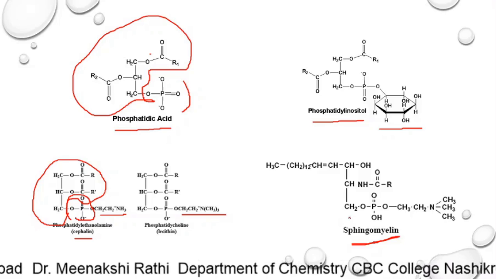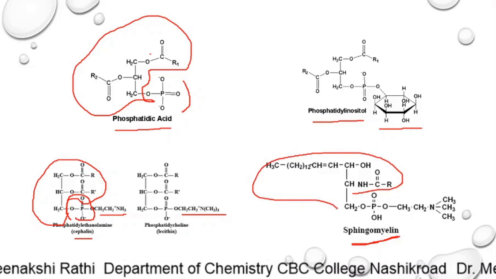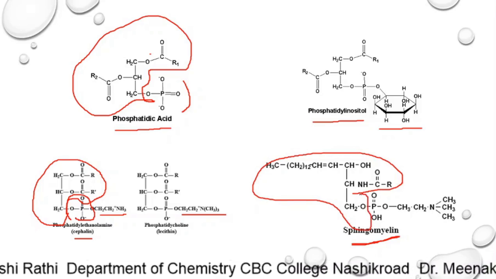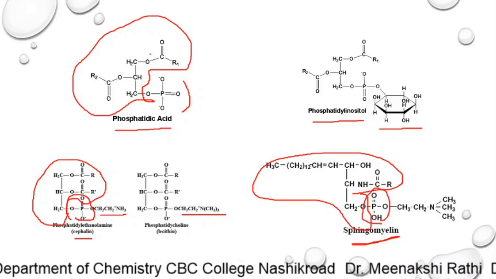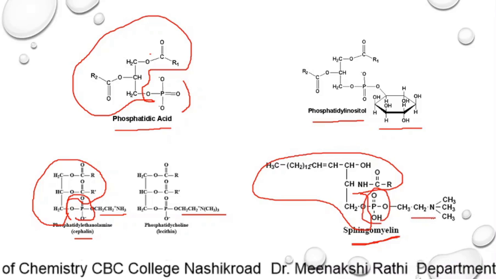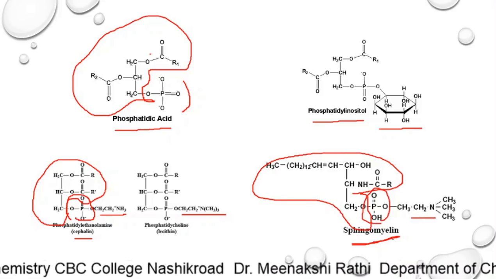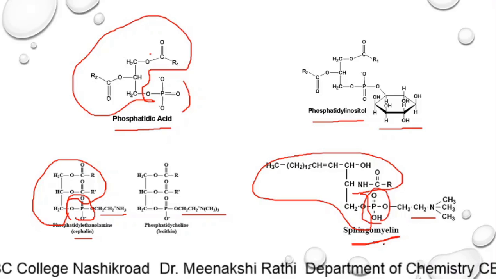sphingophospholipid. In this, it contains the alcohol part, sphingosine, along with a phosphate group, and there is a nitrogenous base. In these lipids, no glycerol or triacylglycerides are present.